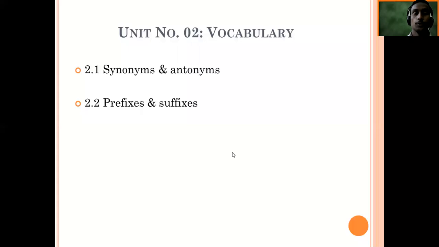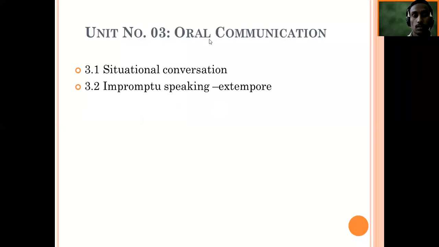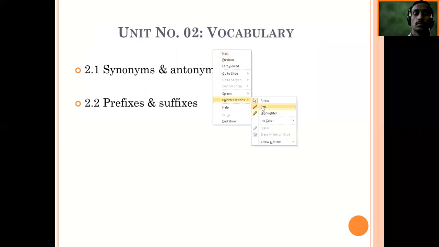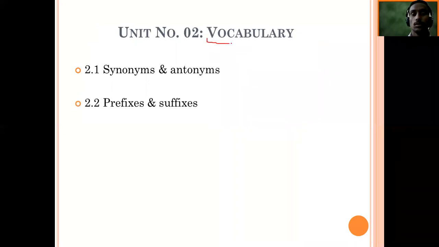So next, unit number 2, it is vocabulary. Vocabulary stands for the collection of words. So different kinds of words that we use.